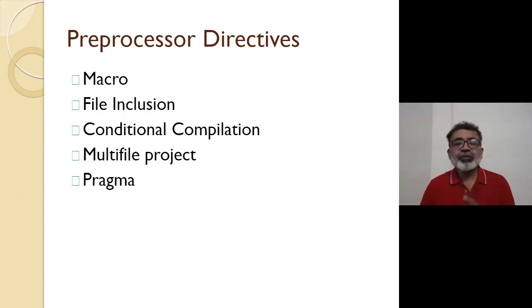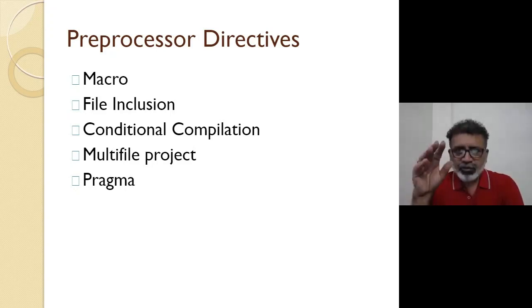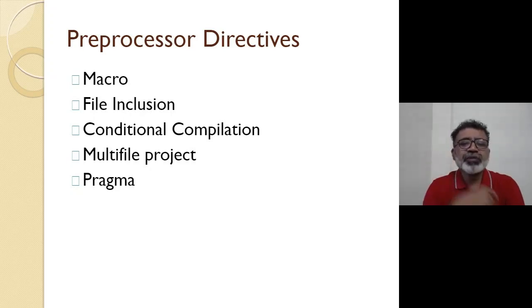Parameterized macro I'm going to show you, but not in this chapter. Intentionally I'm going to skip it. Maybe once I finish the function chapter I will again come back to the preprocessor directive, that is a macro, parameterized macro, because at that time you will come to know the importance of that. File inclusion we will see right now.